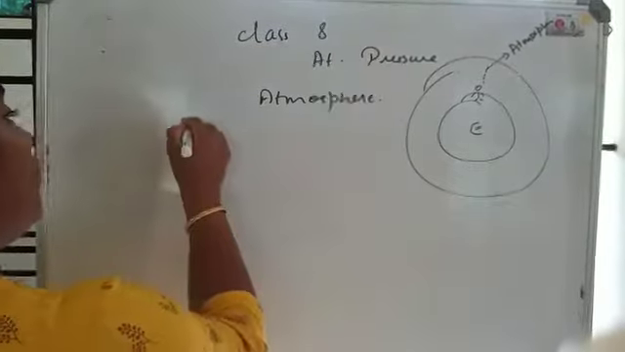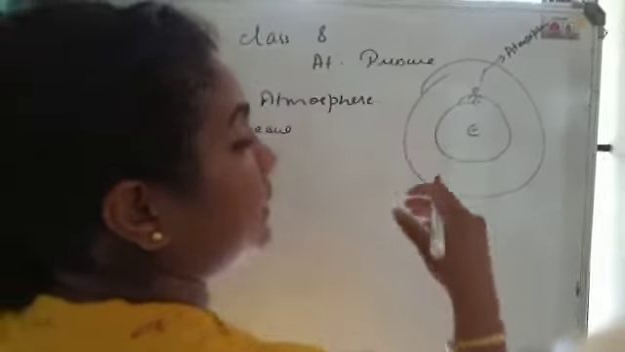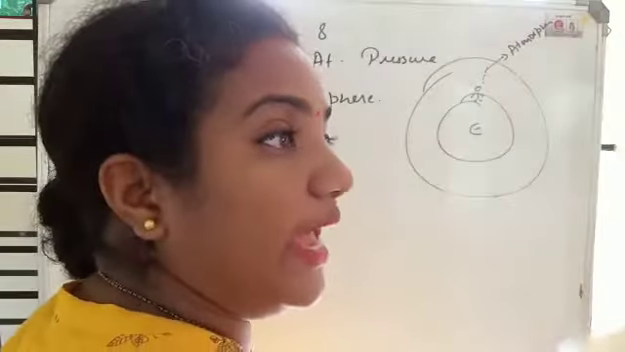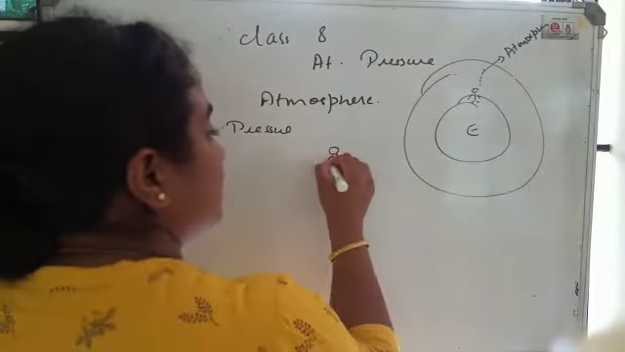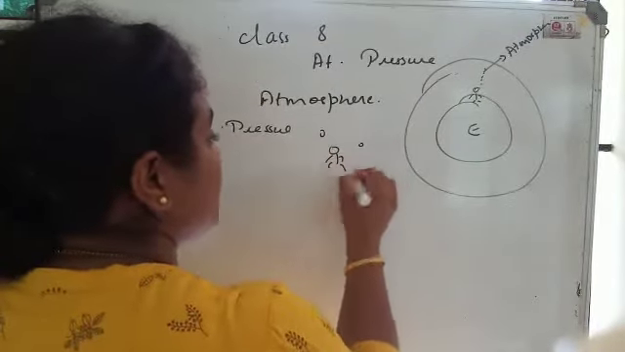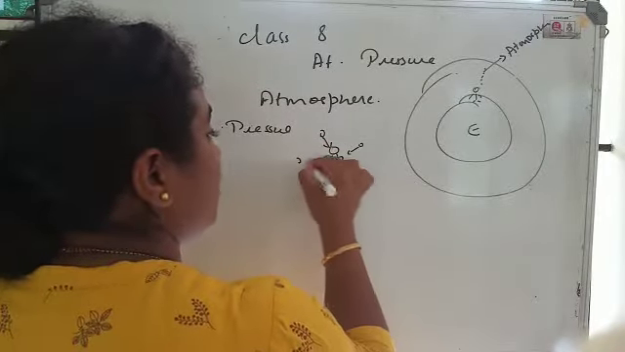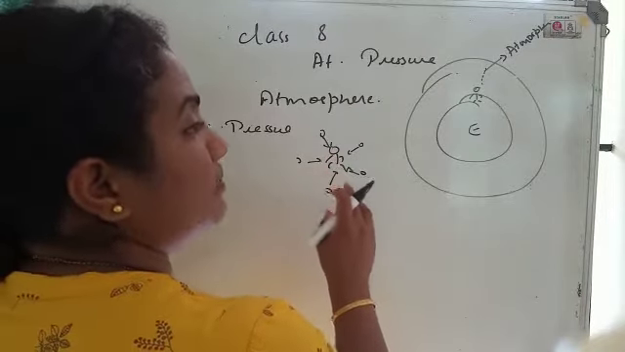Next, what is atmospheric pressure? It is the pressure experienced by a body due to the atmosphere, or due to the air molecules present in the surrounding. If you are here, the air molecules present around you exert some amount of pressure on your body, and that will be the atmospheric pressure experienced by your body.